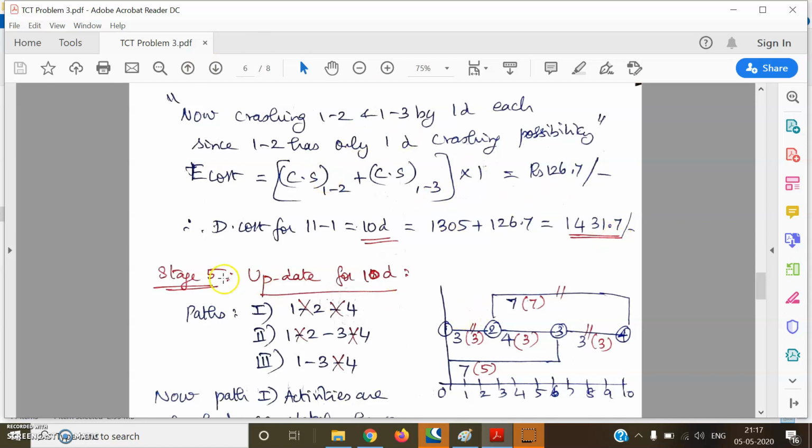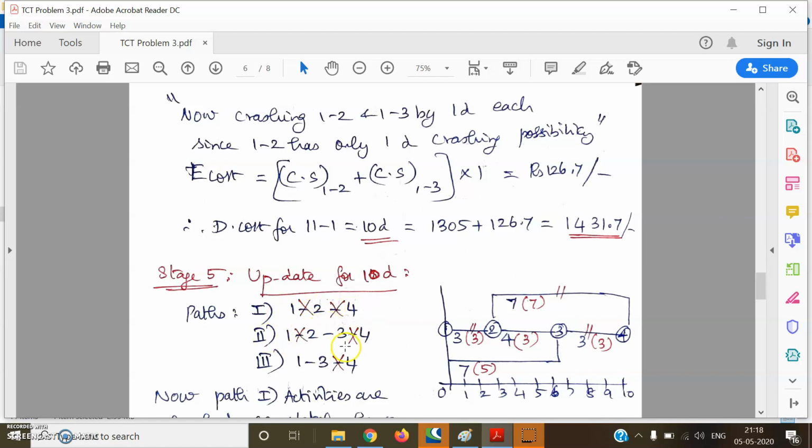Now we'll go to stage 5 and we'll update the network for these 10 days. We update the network like this. We find that 1, 2 has been completely exhausted, and already 2, 4 and 3, 4 were completely exhausted. So we'll see what combinations are possible. I've just listed all the paths. I've crossed out 1, 2 because it is completely exhausted. 2, 4 and 3, 4 were already exhausted. Now we have only 2, 3 and 1, 3 having crashing possibility. But we cannot crash 2, 3 and 1, 3 because we don't have any parallel combination along the first path. Hope you are able to understand this point.